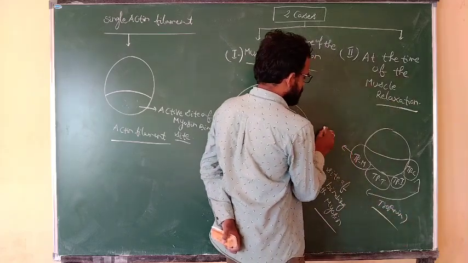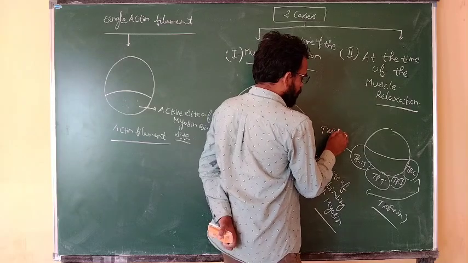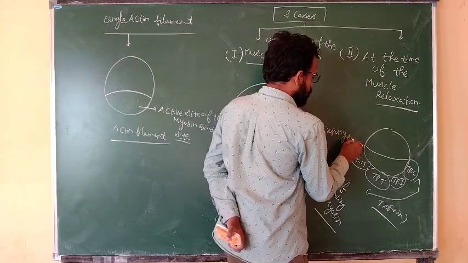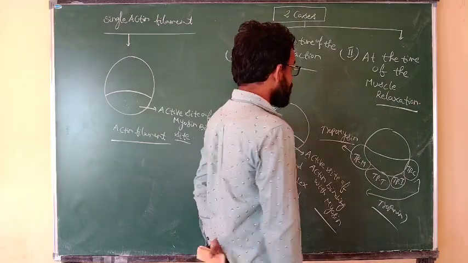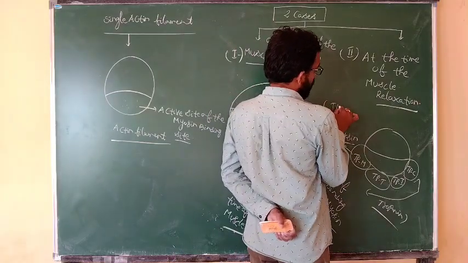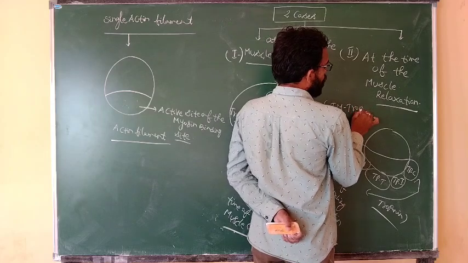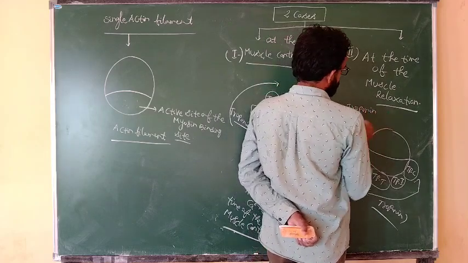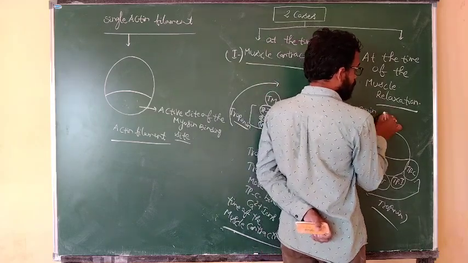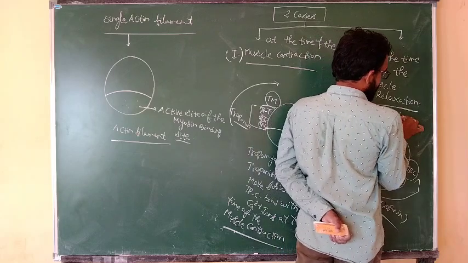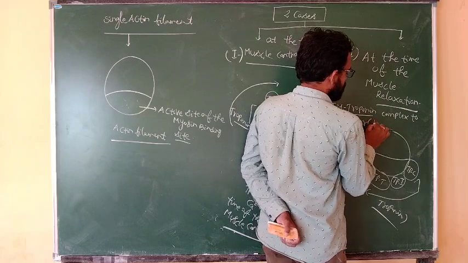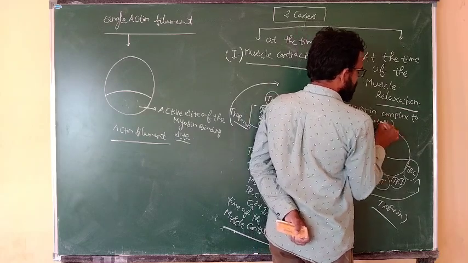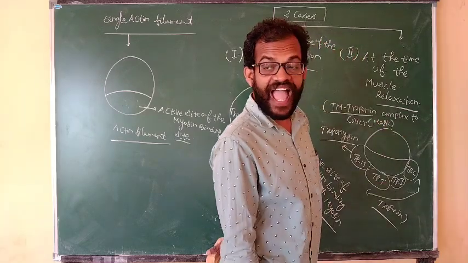This tropomyosin-troponin complex covers, or masks, the active site of the actin.